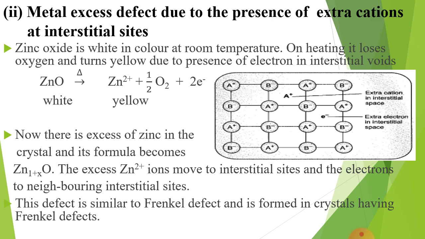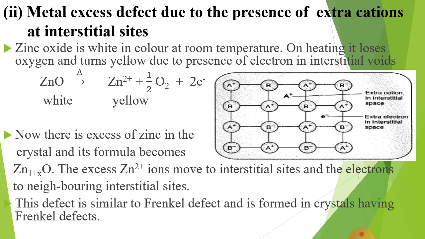Look at the reaction: ZnO when heated, Zn2+ becomes yellow, leaving 2 electrons. These electrons are trapped in the voids, and the cations are also inserted into the voids.